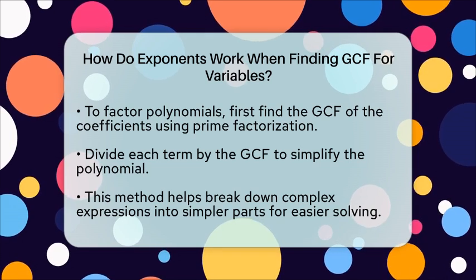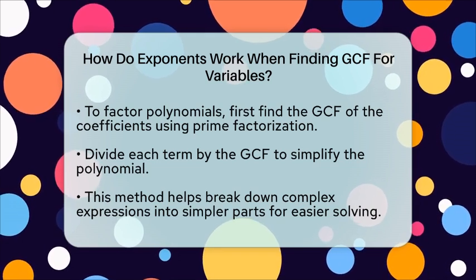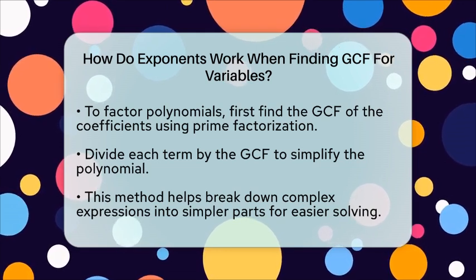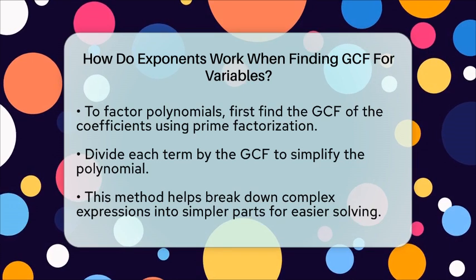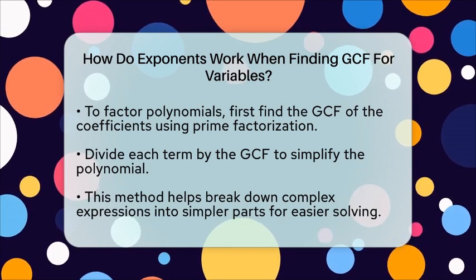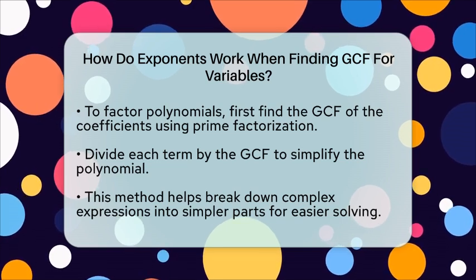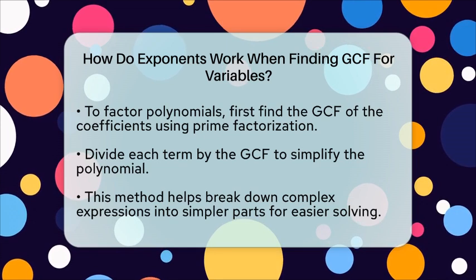So, in simple terms, the exponents tell you how many times a variable is multiplied by itself. When finding the GCF for variables, you look for the smallest exponents of the variables that appear in all terms. This approach helps you break down polynomials into simpler parts and makes your algebra work much smoother.